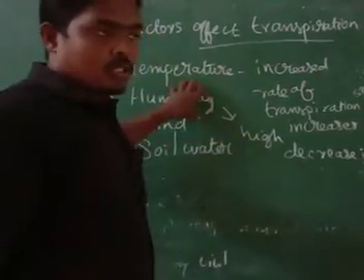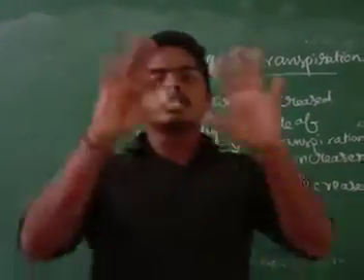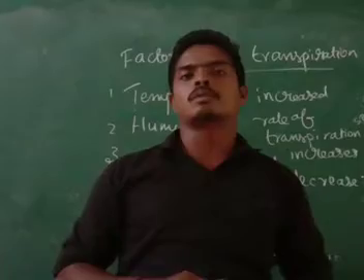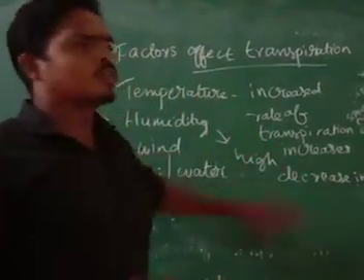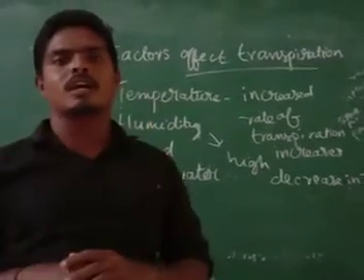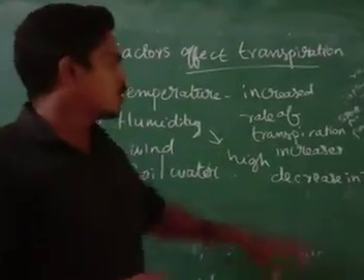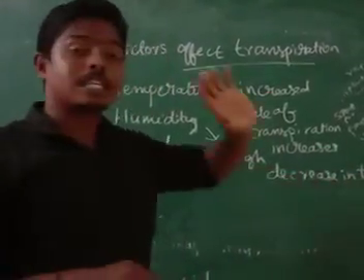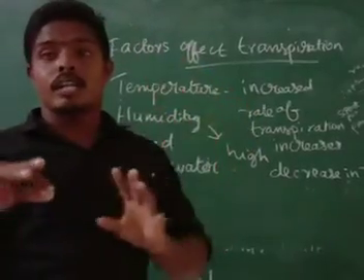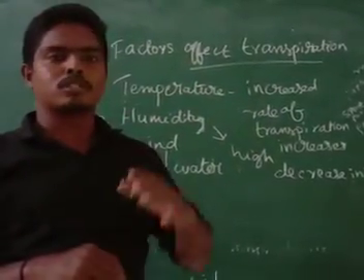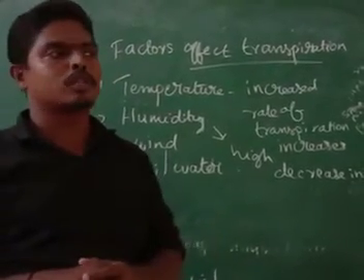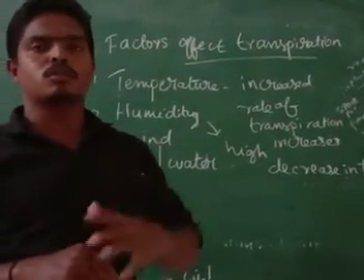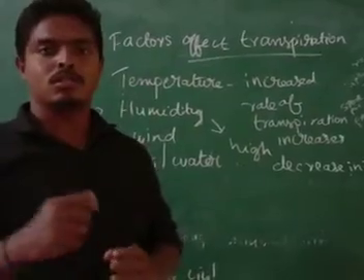So I will tell you what humidity is. I told you humidity means the amount of water vapor content in the atmosphere. When the amount of water vapor is high in the atmosphere, automatically the transpiration rate will decrease, because transpiration happens due to the process of diffusion. I told you diffusion means movement of molecules from higher concentration to lower concentration.